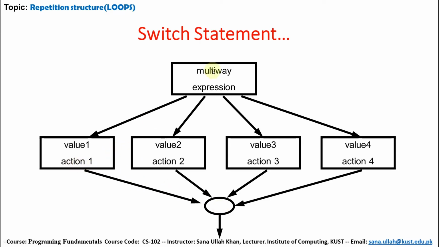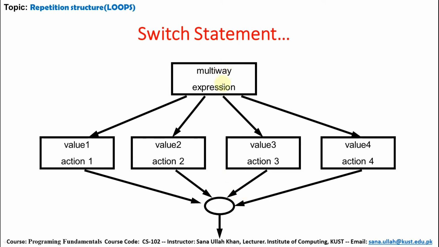If it is not matched, then value 2 will be checked. If it is matched, then action 2 will be performed and after that the program will be terminated. If again it is not matched, value 3 will be checked. If it matches, then action 3 will be performed and control goes out from the switch